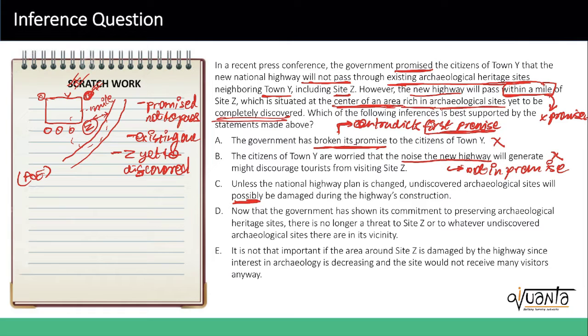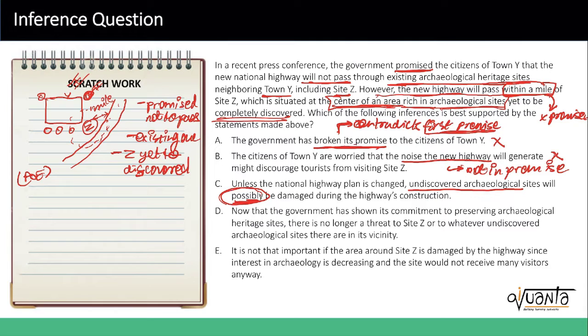What it is saying is that if this is the path, then it could be that these sites are destroyed, because the passage already says that site Z is at the center of rich archaeological sites, right? So if the plan is not changed, if the highway is so close to site Z, it could be that undiscovered archaeological sites will possibly get damaged. There is nothing wrong with saying this.